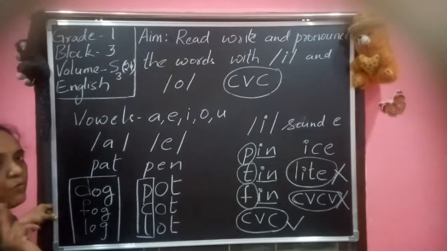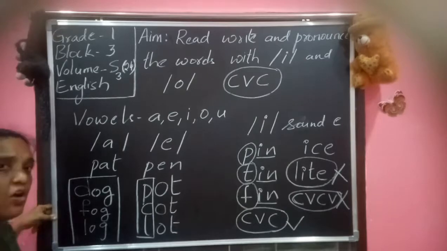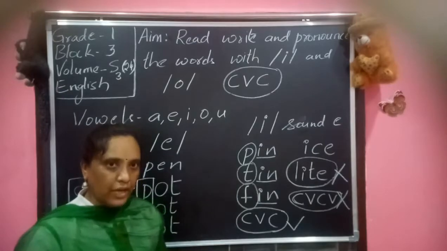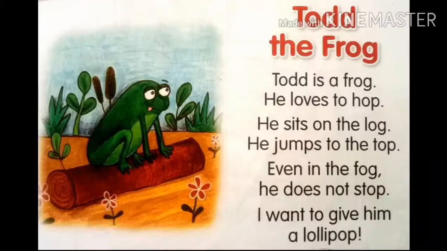Now based on this, we have a rhyming poem. So let us go for the phonics rhyme on page number 28. Open your textbooks, page number 28, and let us see the phonics poem. Okay. Children, now open your textbook page number 28. Phonics rhyme. Now see the first picture. What can you see there? Yes, it is a frog. See the heading title there. Todd, T-O-D-D, Todd, the frog.